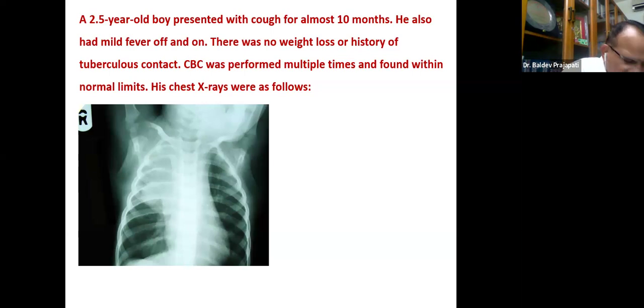I think first, rather than putting the diagnosis, you should describe it, and then you can put the possibilities.